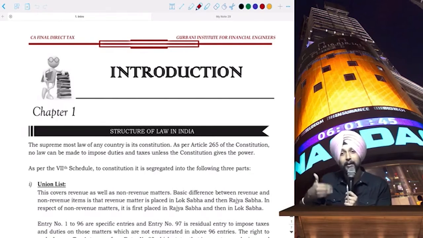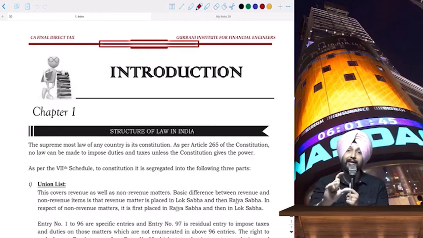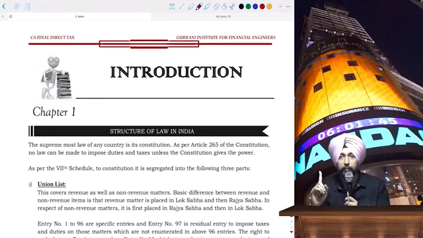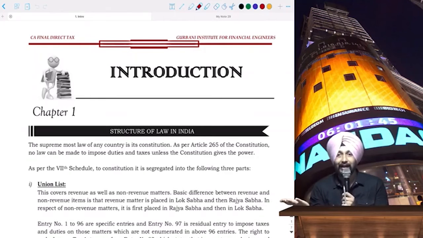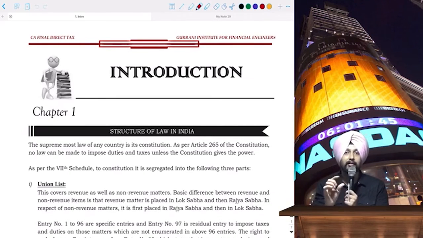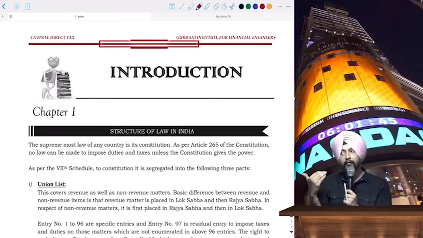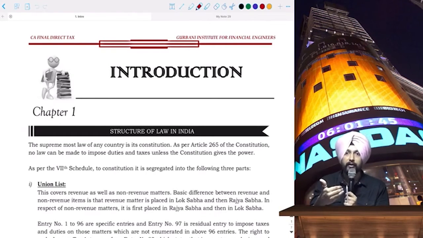So there are people who are very smart to read the act and find out the loopholes and exploit them for the only purpose of saving taxes. Now saving taxes is a little lenient word to use. It would be better to call it evading taxes, right? So every time a loophole is figured out after a judgment is given, then again they will bring an amendment into it.